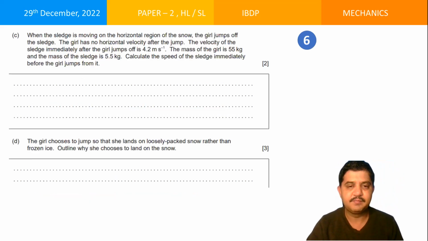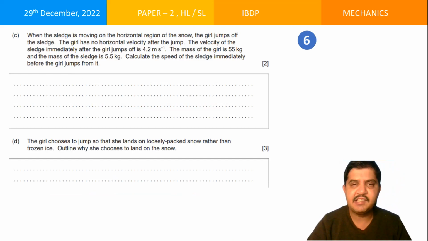Then, when the sledge is moving on the horizontal region of the snow, the girl jumps off the sledge. The girl has no horizontal velocity after the jump. Then the velocity of the sledge immediately after the girl jumps off is 4.2 meters per second. The mass of the girl is 55 and the mass of the sledge is 5.5. Calculate the speed of the sledge immediately before the girl jumps from it.